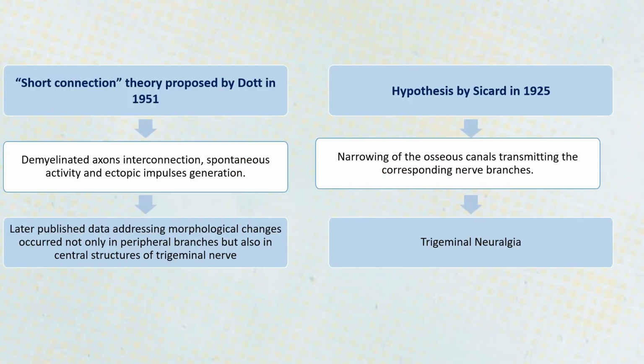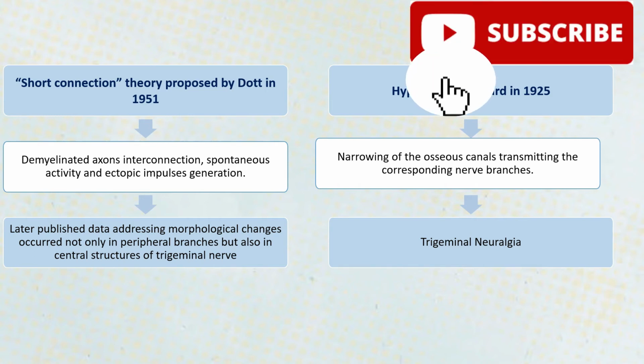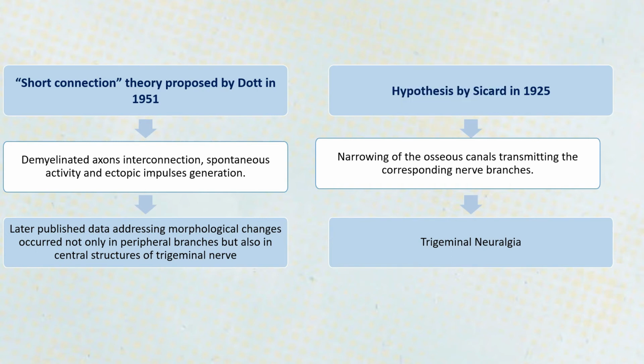Then there is the short connection theory proposed by Dott in 1951, which is nothing but demyelinated axons, interconnections, spontaneous activity, and ectopic impulse generation that can result in trigeminal neuralgia kind of pain. Then there is the hypothesis by Sicard, which proposes that there can be narrowing of the osseous canals which transmit the nerve branches, which can result in compression of these nerve branches, which can in turn lead to trigeminal neuralgia.